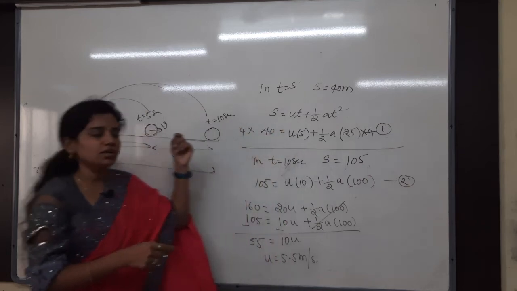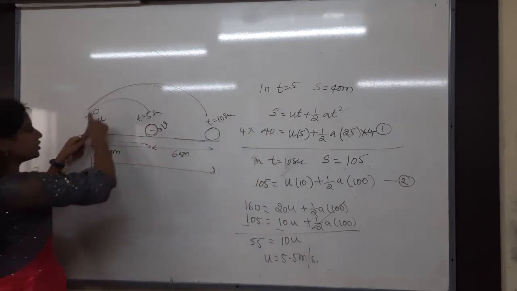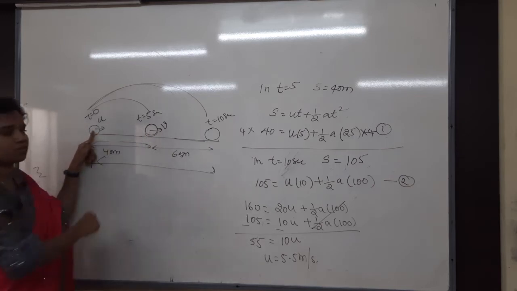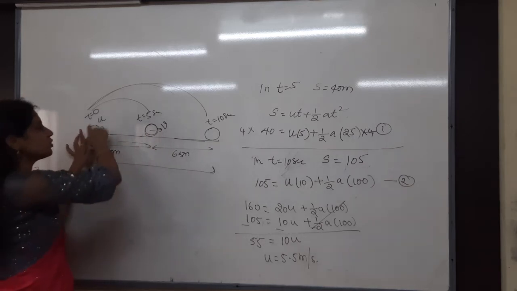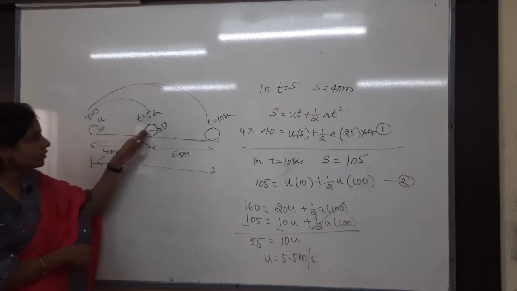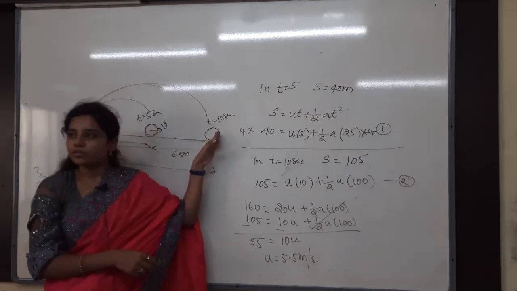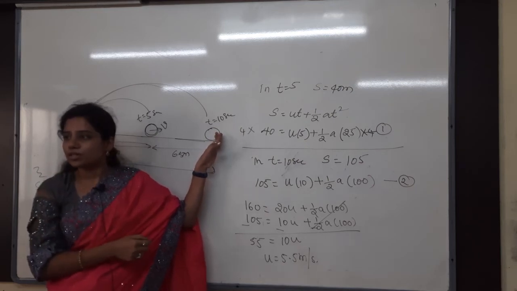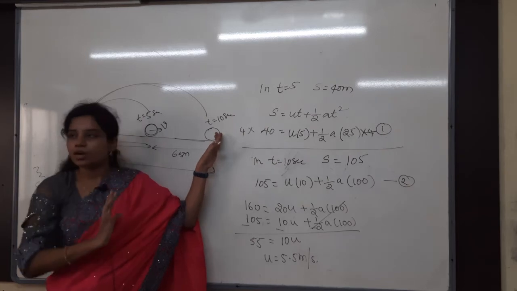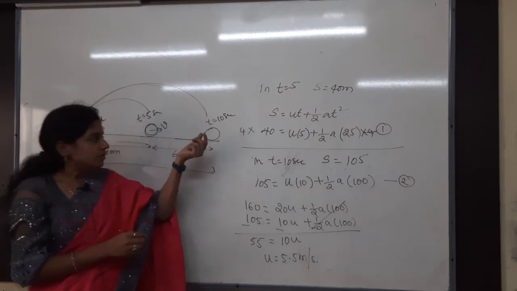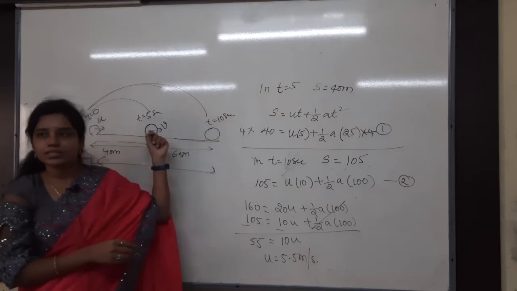Next case is what? Again t equals 0 to the last. First 5 seconds means t equals 5. Next 5 seconds means totally how much? t equals 10 seconds. So you cannot take t equals 5 again here. Why? Because at one time two displacements cannot happen. Either you should be here, or you should be there, at one time. You cannot be here and then there. So here how much time? t equals 10 seconds.